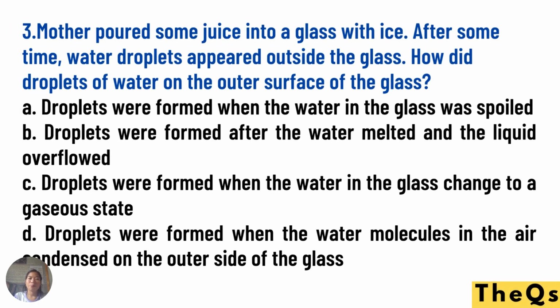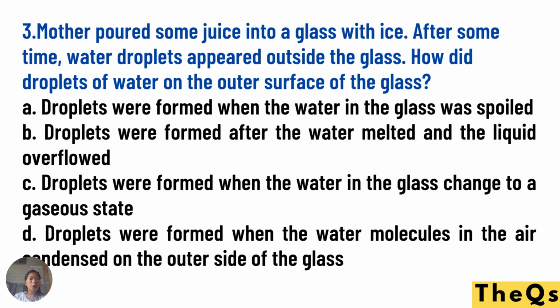Number three, mother poured some juice into a glass with ice. Remember, with ice. After some time, water droplets appeared outside the glass. How did droplets of water appear on the outer surface of the glass? A. Droplets were formed when the water in the glass was boiled.